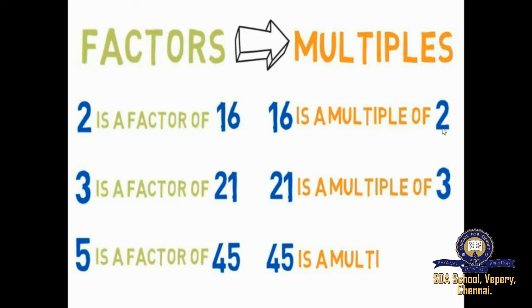Likewise for 3, it starts from 3, 6, 9, 12, 15, 18, 21, 24, 27, 30, and it goes on. Now, could you say 45 is a multiple of what table? We could say that 45 is a multiple of 3 table, 5 table, 9 table, and 15 table.